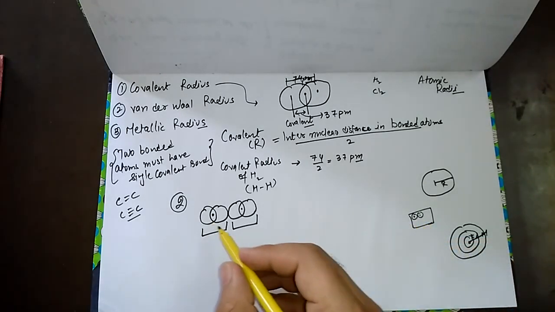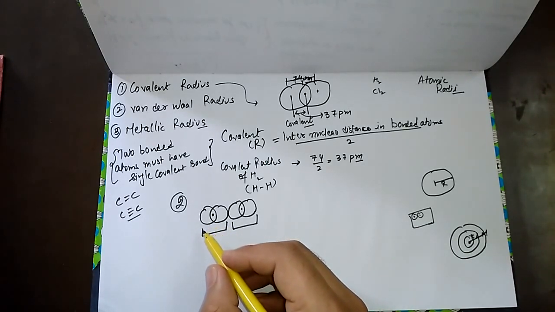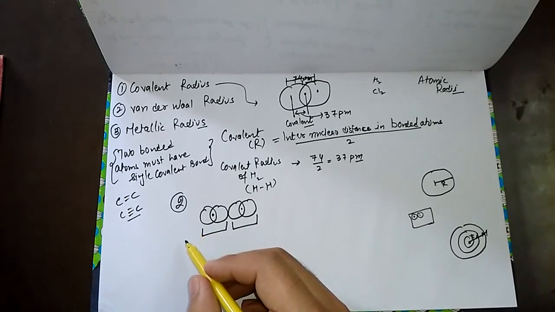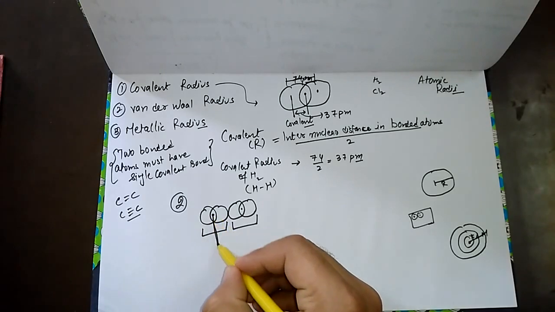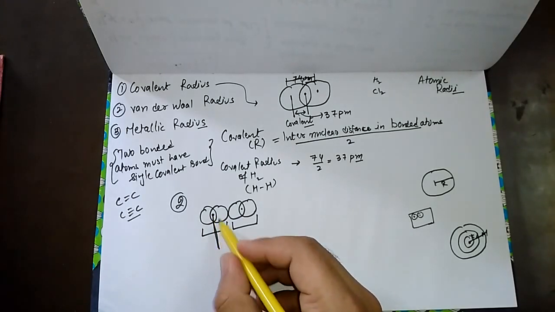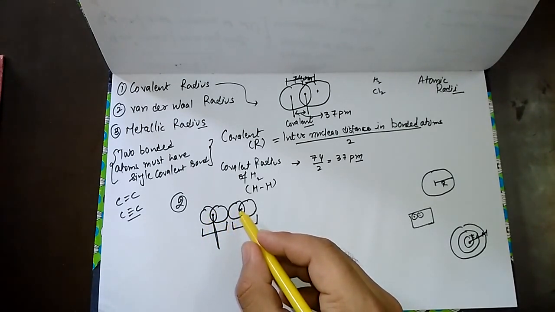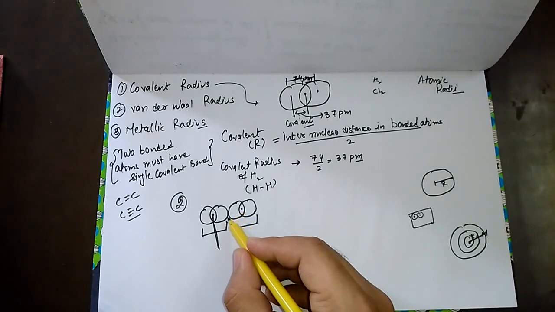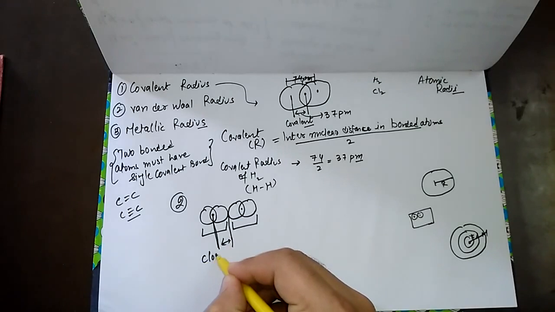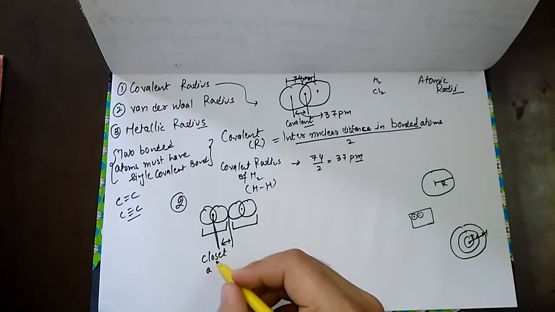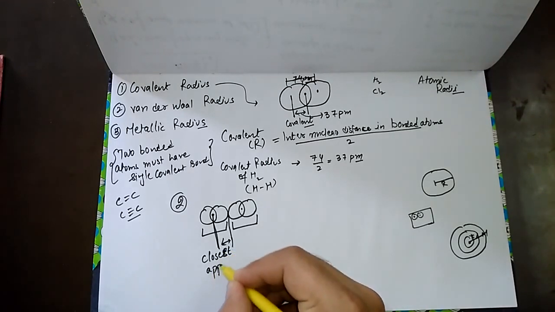So till what limit do we call it the van der Waals radius? We say half the internuclear distance between the two adjacent atoms which are having the closest approach.